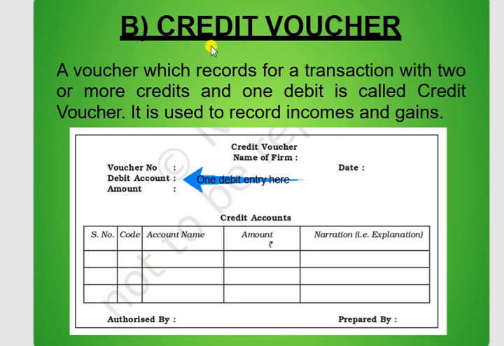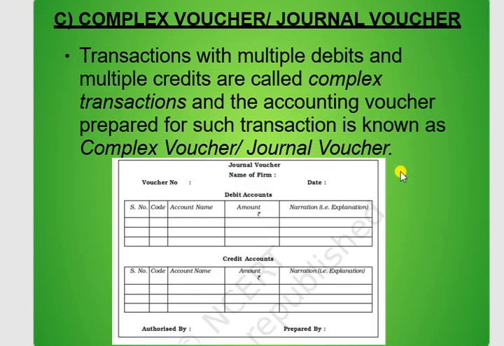Second, the credit voucher. A voucher which records a transaction with two or more credits and one debit is called a credit voucher. It is used to record incomes and gains. Then the complex voucher or journal voucher: transactions with multiple debits and multiple credits are called complex transactions, and the accounting voucher prepared for such transactions is known as a complex voucher or journal voucher.